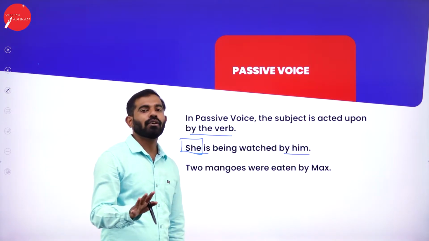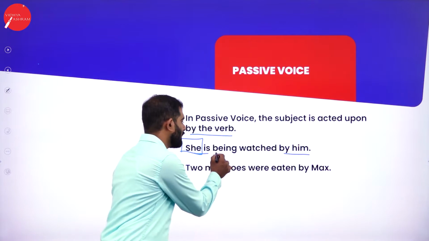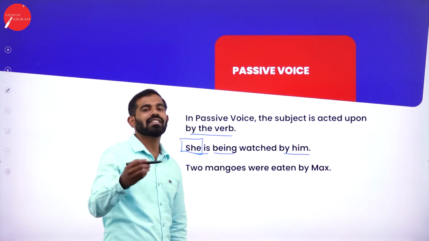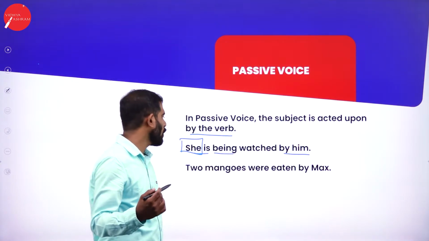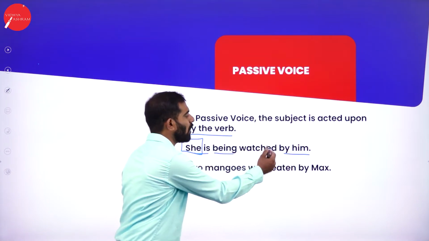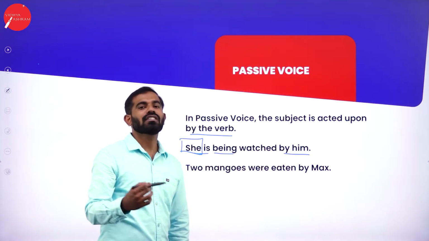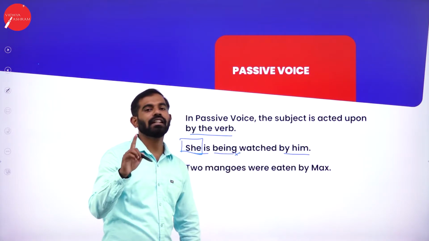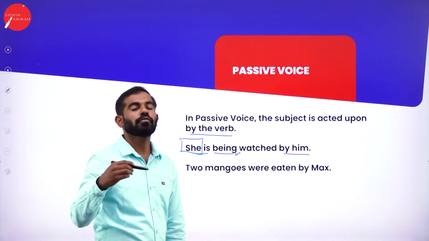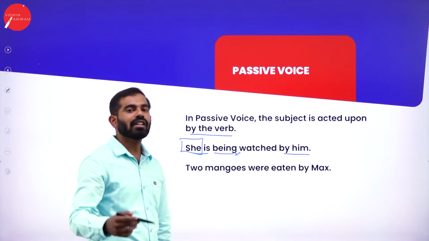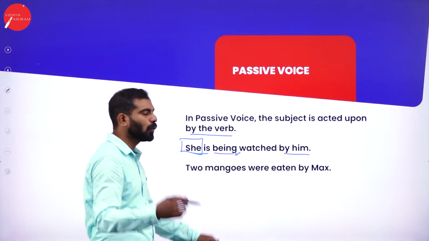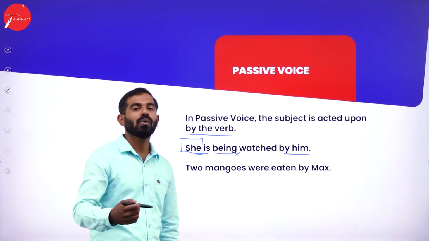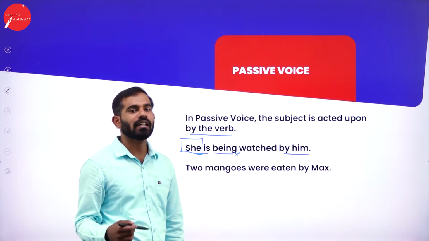So without making use of being, you cannot complete the sentence which is in continuous tense. It goes wrong. She is watched by him is simple present tense. If you leave out this being, then it is wrong according to present continuous tense. I will simplify it more once we move on with tenses, how tenses will change in active and passive voice.